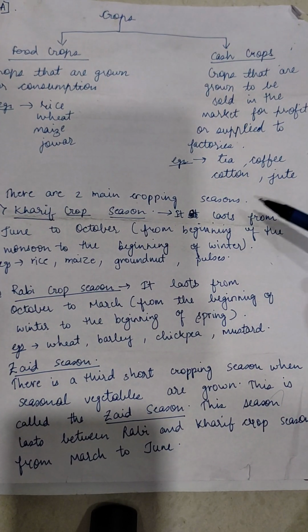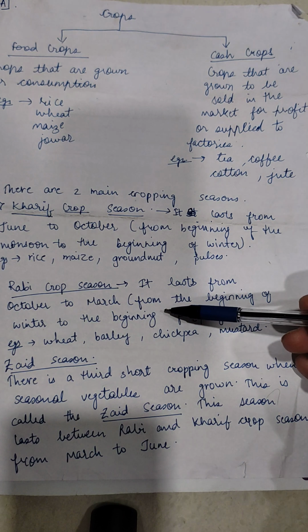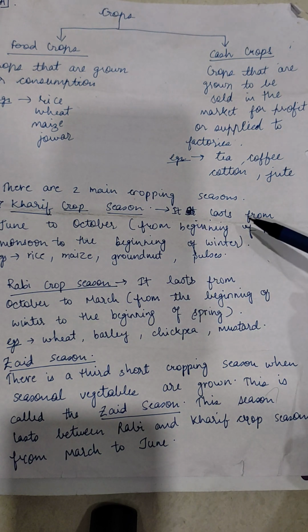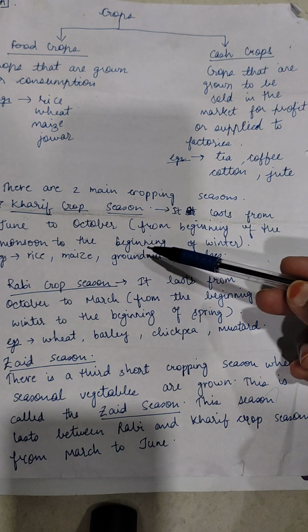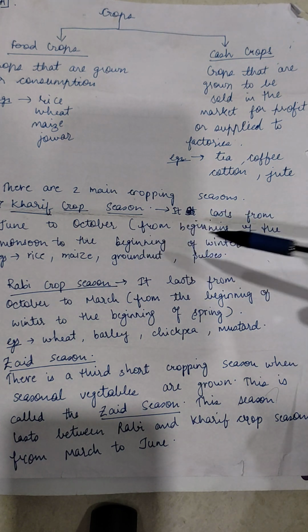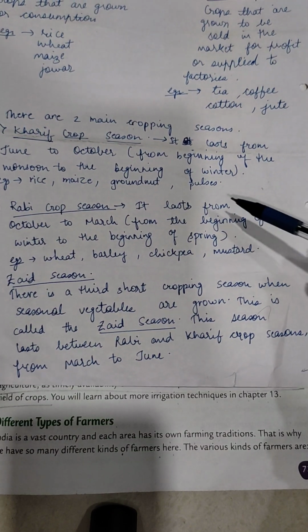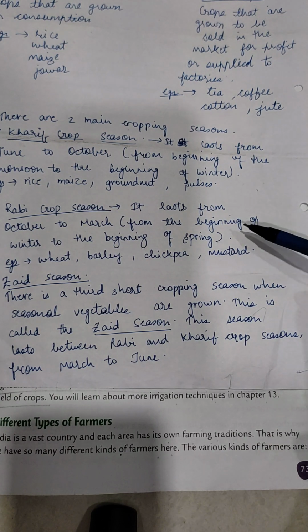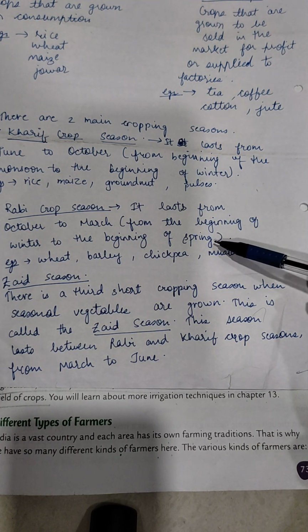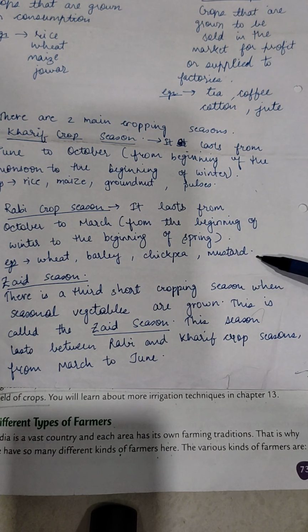Next, there are 2 main cropping seasons: Kharif crop season and Rabi crop season. Kharif crop season lasts from June to October, from the beginning of the monsoon to the beginning of the winter. Example: rice, maize, groundnut, pulses. Second, Rabi crop season. It lasts from October to March, from the beginning of winter to the beginning of spring. For example, wheat, barley, chickpea, mustard.